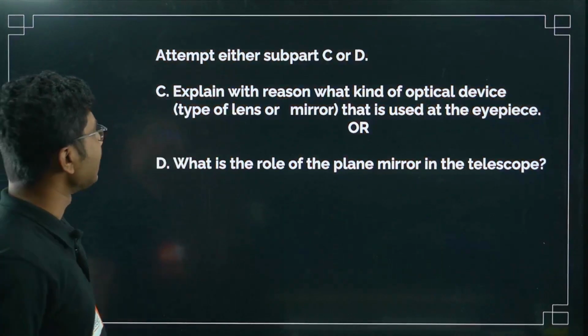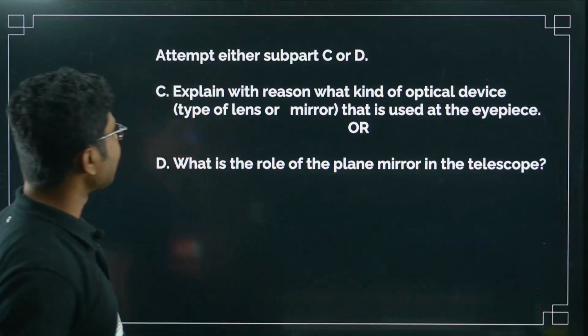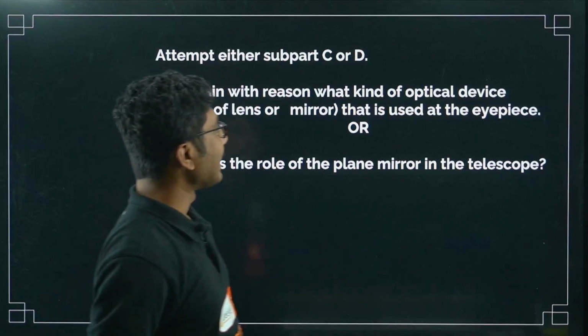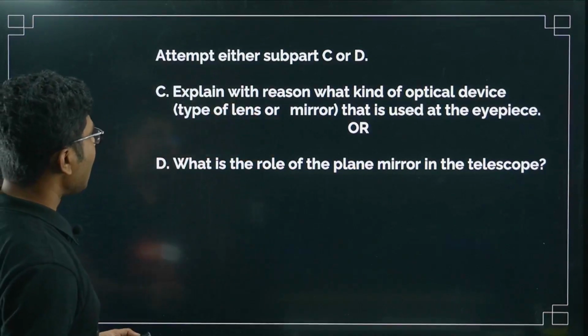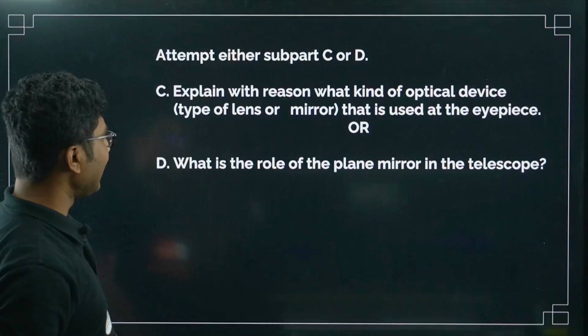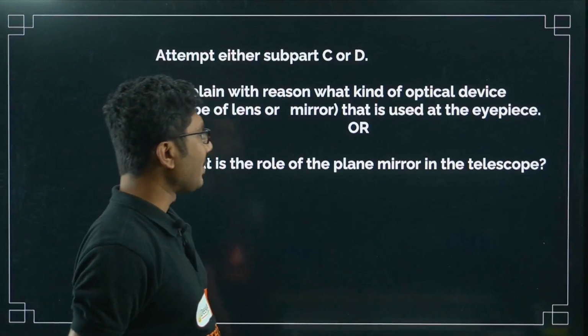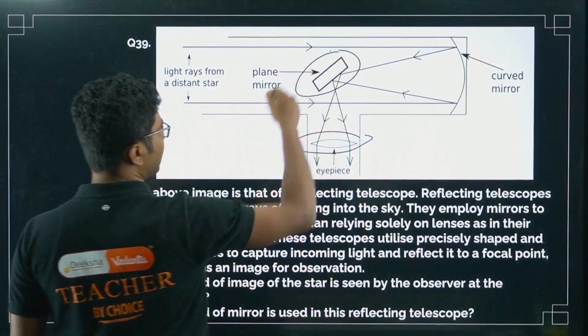Attempt either subpart C or D. Explain with reason what kind of optical device, type of lens or mirror, is used in that eyepiece. So you have to identify the eyepiece here, obviously clearly visible, right? And secondly, what is the role of the plane mirror in the telescope? What is the role of this plane mirror in this telescope?